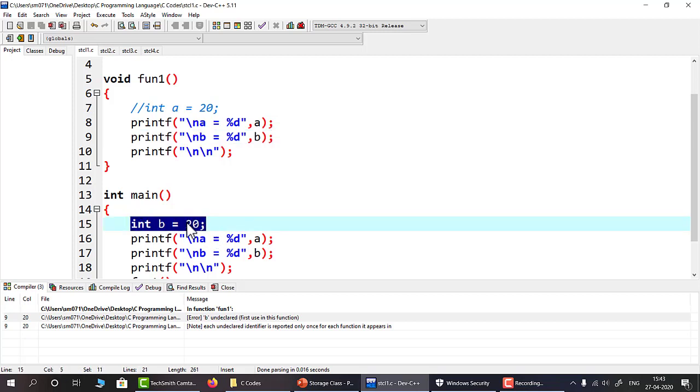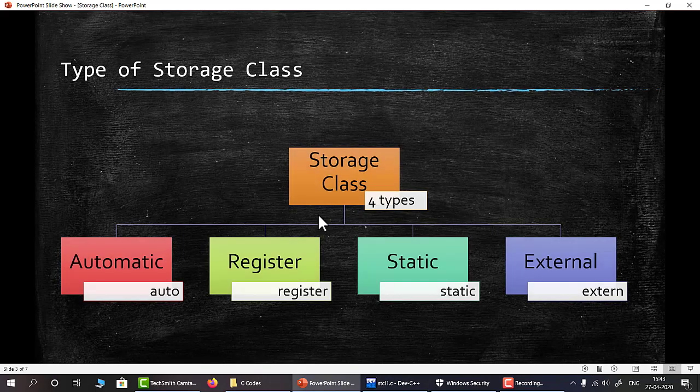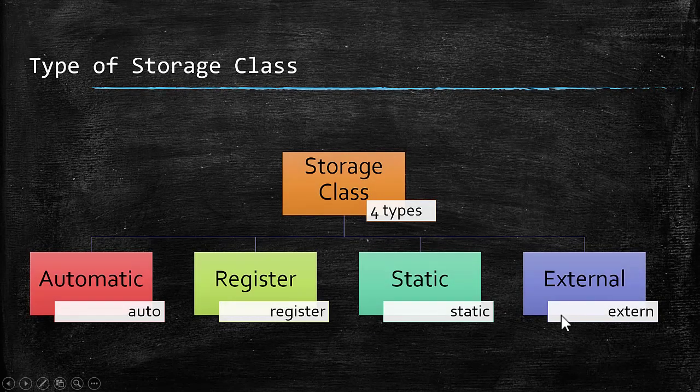So let us go back to the storage class. In C language, there are 4 types of storage class available: automatic, register, static, and external. The keyword for automatic is auto, register is register, for static it is static, and for external it is external. Now, if I want to declare a variable of static type, then we should write static followed by data type. Suppose the variable data type will be int followed by the variable name. So this is how we actually declare a variable.